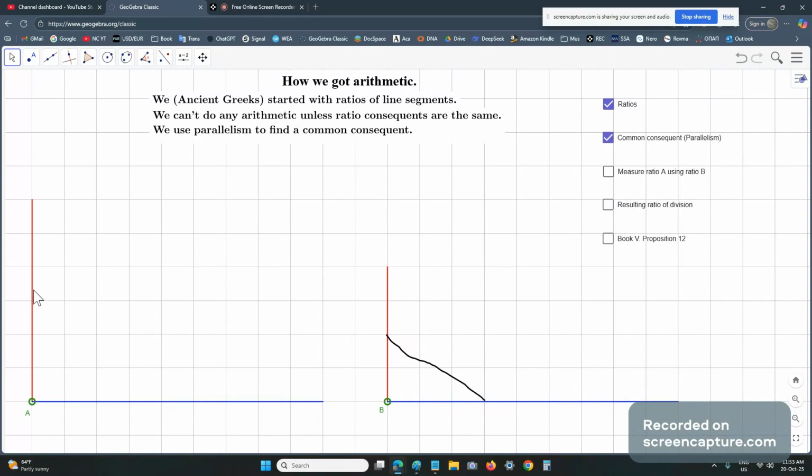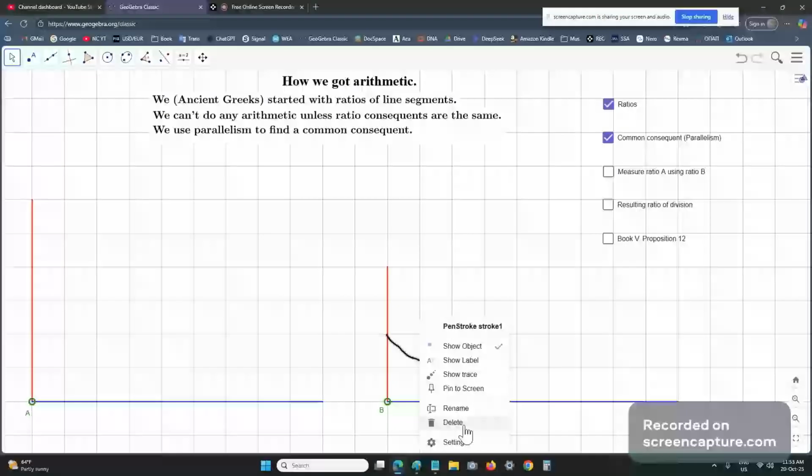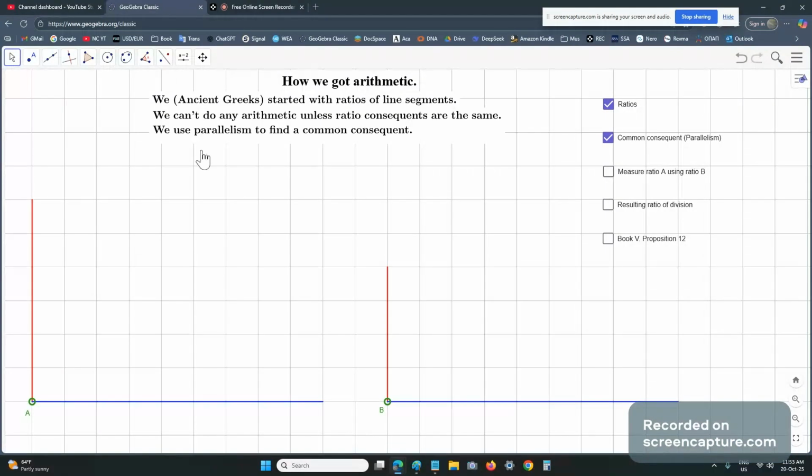As you can see, once you've found a common consequent, it turns out that ratio A actually has an antecedent bigger than ratio B. So it's important that you don't make any assumptions about ratios until you see the consequent. Now that we've got the common consequent, we can easily measure ratio A with B. What does it mean to measure ratio A with B? It means to divide this line by this line.